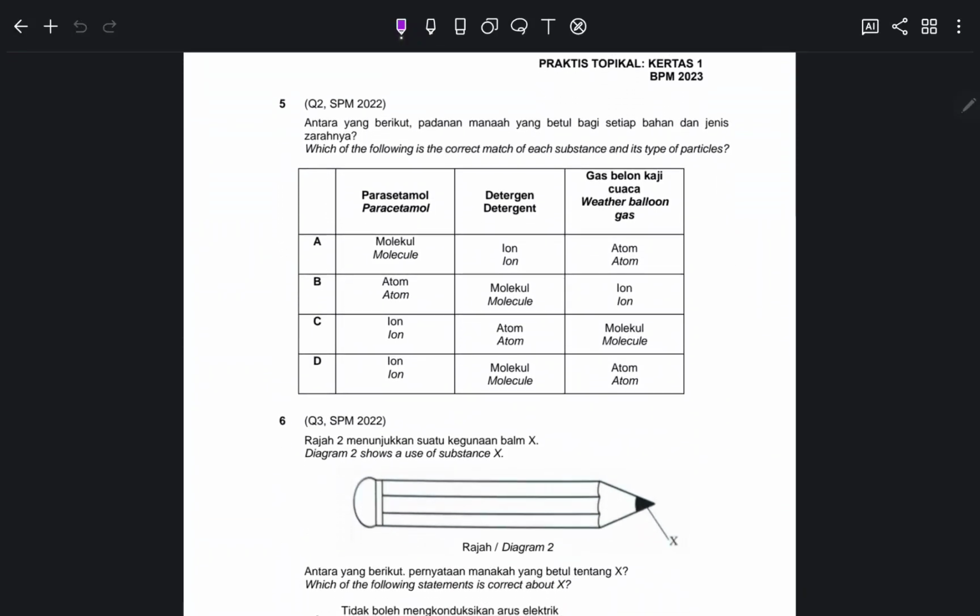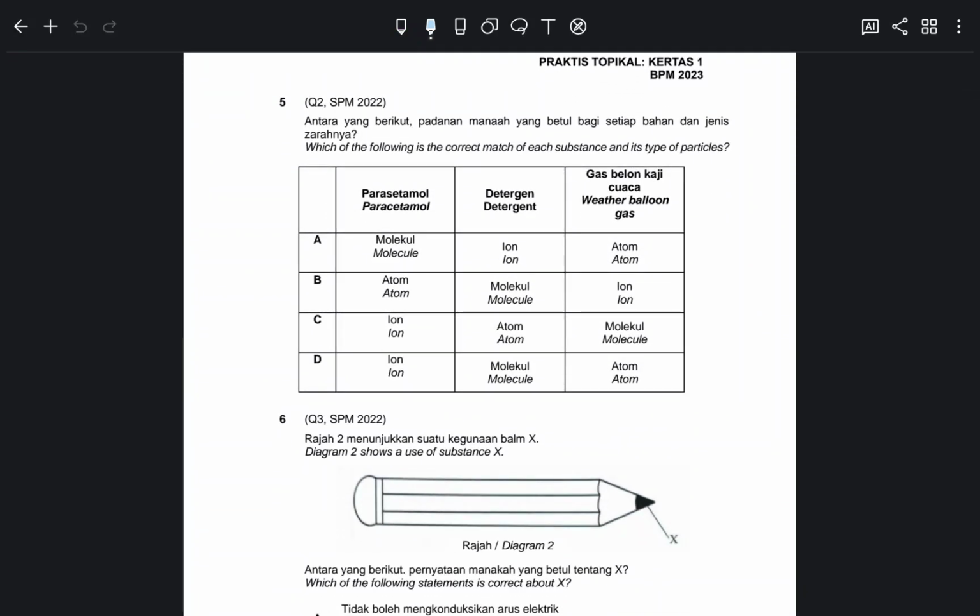Okay, next one. Question 5 from SPM 2022. In SPM 2022 is question number 2. Okay, this question is about correct match for each substance and its type of particle. Okay, paracetamol, detergent, balloon, kaji cuaca, weather balloon gas. Remember this weather balloon gas is an element of group 18. So element of group 18 is monoatom, kan? Because it's monoatoms, right? So monoatom, so of course it should be atom lah.